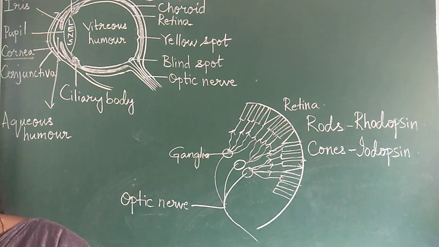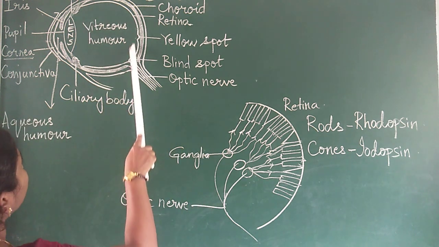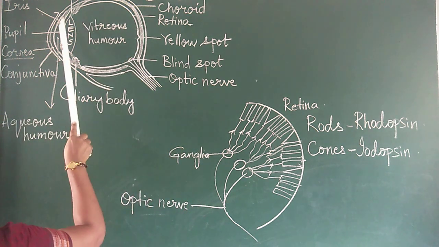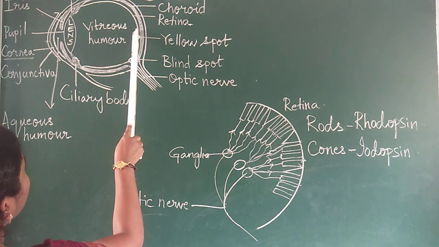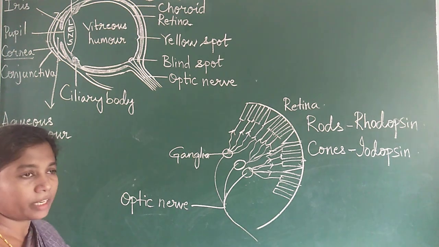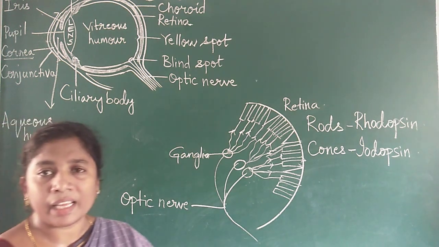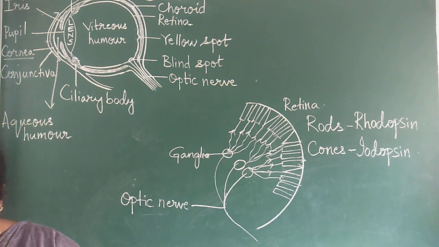Coming to the next part, this is the retina. Light is entering through the pupil onto the retina, and the image falls on the retina. The image that falls on the retina is always real and inverted. You know that, right?